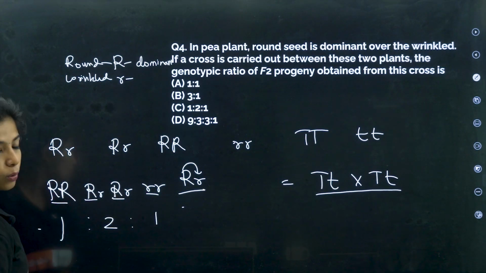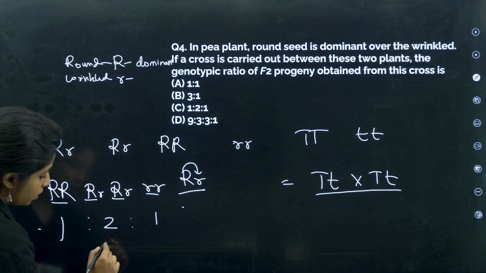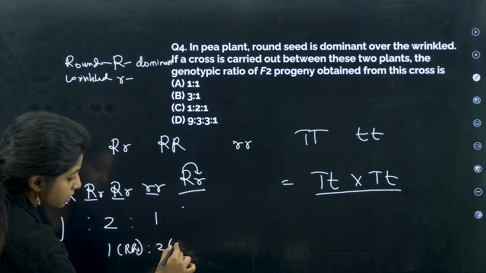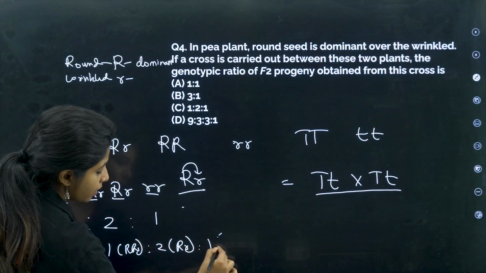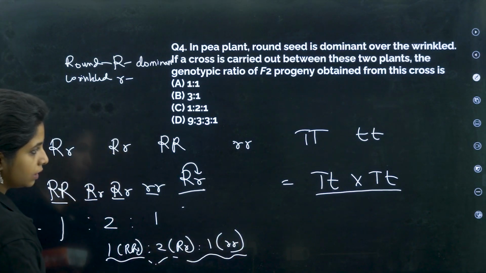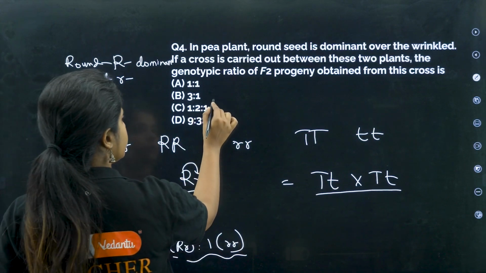So what is the ratio? 1:2:1. You have to write it like this: 1 that is capital R capital R, is to 2 that is capital R small r, is to 1 that is small r small r. So your answer will be 1:2:1.